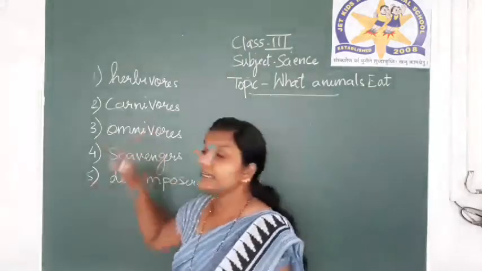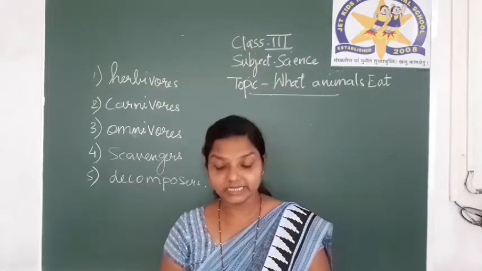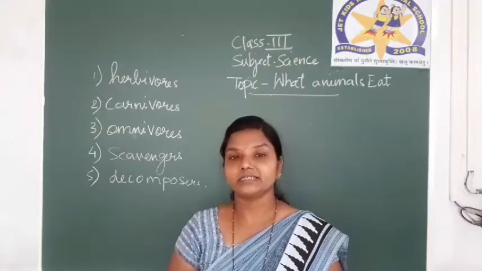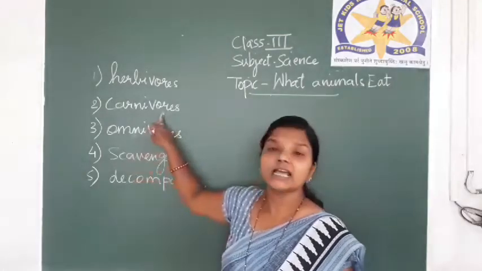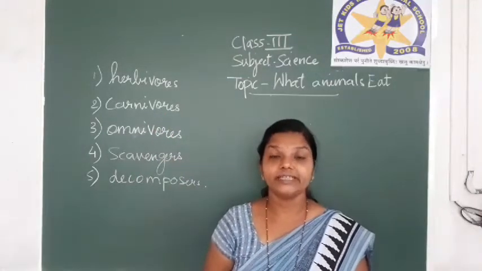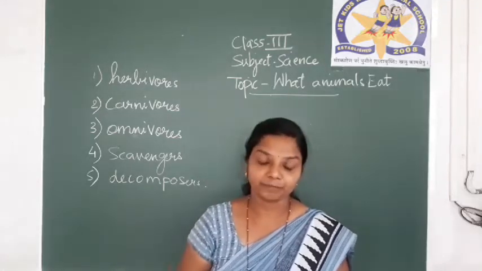Then carnivores. What are carnivores animals? Yes, carnivores means the animals, they eat the flesh of other animals. They are called as carnivores. Example like tiger, they eat the flesh of other animals.